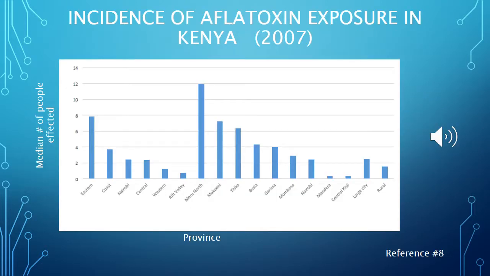Incidence of aflatoxin exposure in Kenya. This was recorded in 2007. Below are some provinces and the median number of people affected. Aflatoxins have contaminated about 25% of agriculture across the globe. However, Kenya has had the most severe outbreaks of all of the countries affected by aflatoxins. According to ILRI, Kenya has experienced multiple aflatoxicosis outbreaks in recent years, often resulting in fatalities. More specifically, serum aflatoxin B1 lysine was found in about 78% of the serum specimens studied in Kenya.